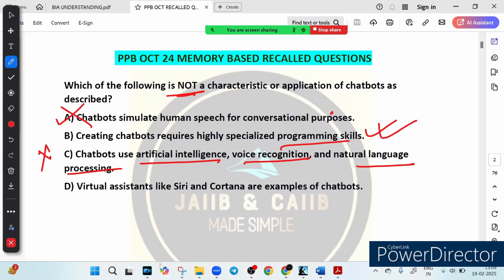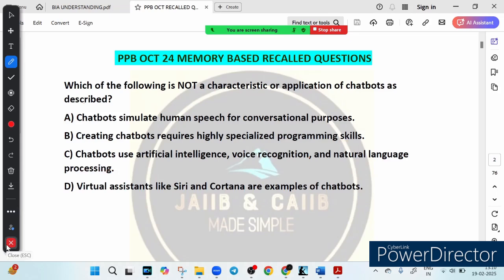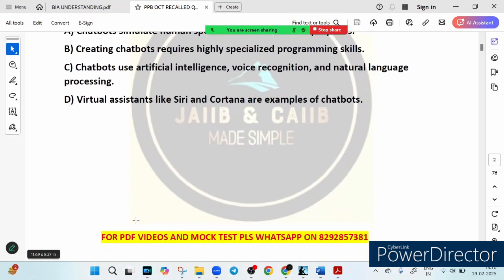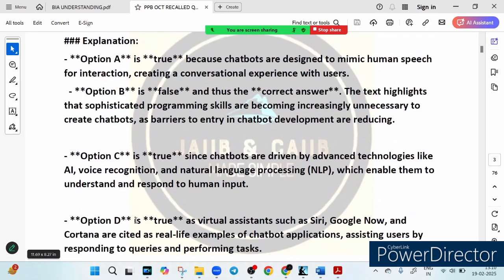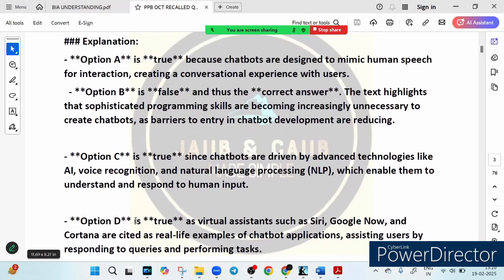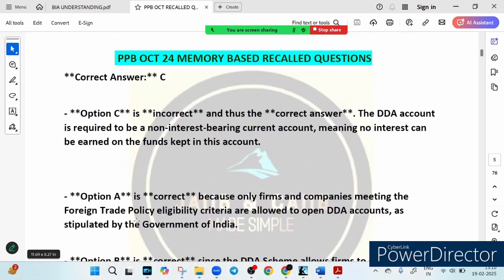So what we learned from this question is that chatbots mimic human speech to create conversation, and you don't need advanced programming skill to create a chatbot anymore. Chatbots rely on AI, voice recognition and NLP. Siri and Cortana are all examples of chatbots. I hope this makes the concept clearer regarding this question. Let's see the second question.